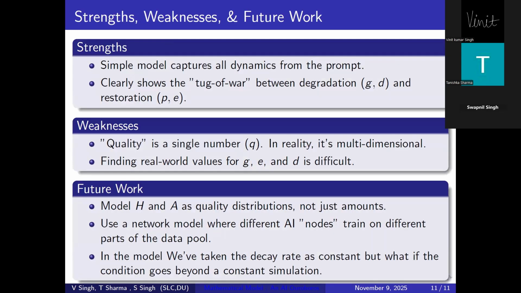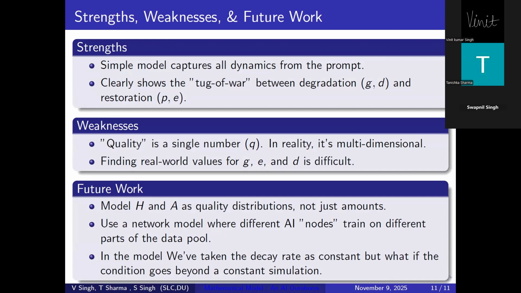Our model's strength lies in its clarity and simplicity. It captures the essence of how AI content quality evolves using only a few interpretable parameters. However, one limitation is that we treated quality as a single valued parameter, while in reality quality is multidimensional.